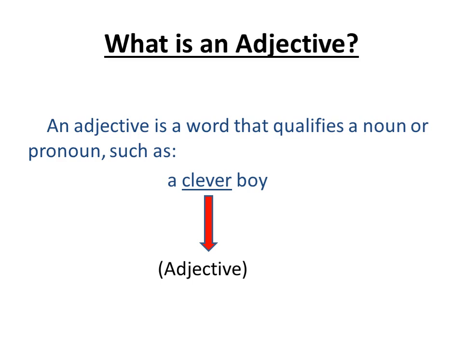Boy here is a noun, and it is qualified by the word clever, which becomes an adjective. Remember that an adjective qualifies a noun or a pronoun. Here, the word clever is describing the noun boy, so it becomes an adjective.